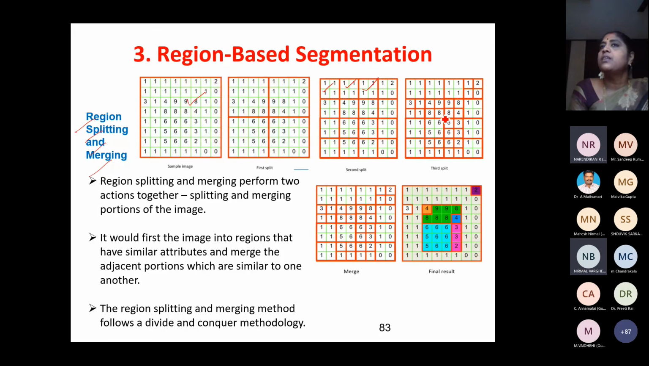Can you see here? Similarly, we keep on doing this division. We call this divide and conquer. This is called the divide and conquer methodology. We keep on dividing into small blocks until we have got all similar blocks.